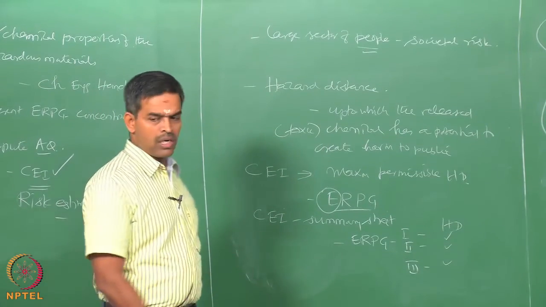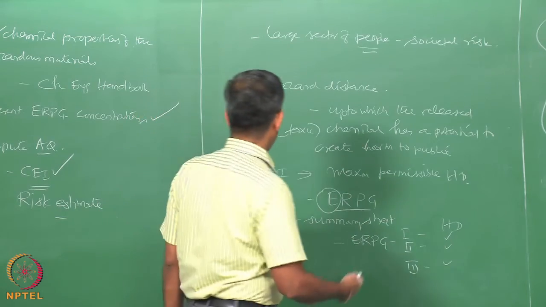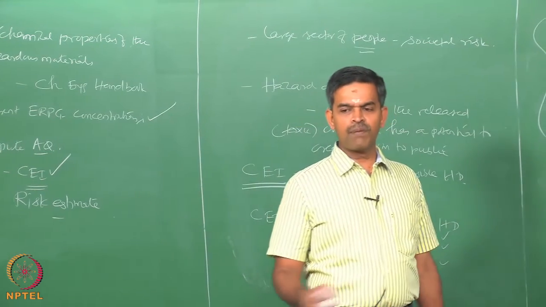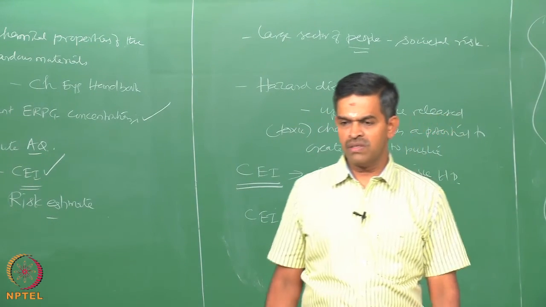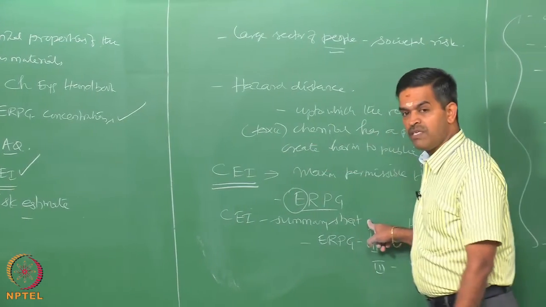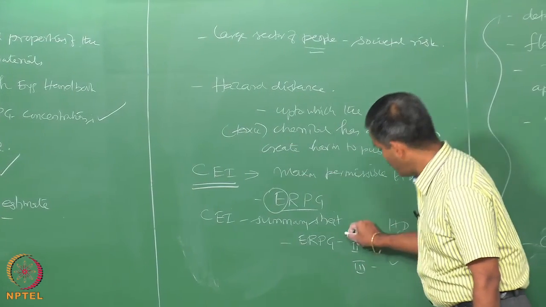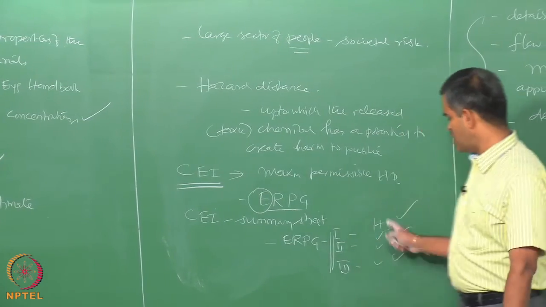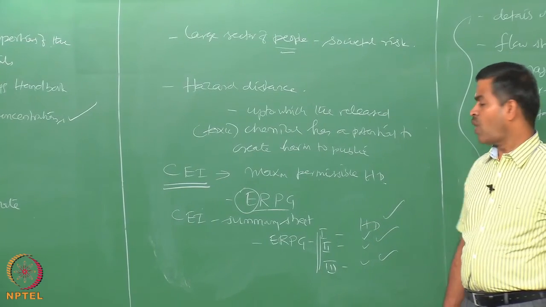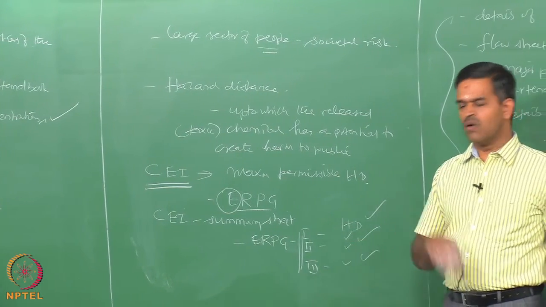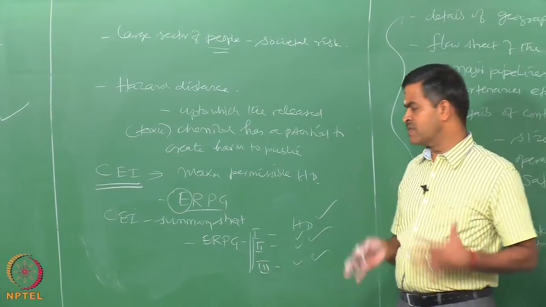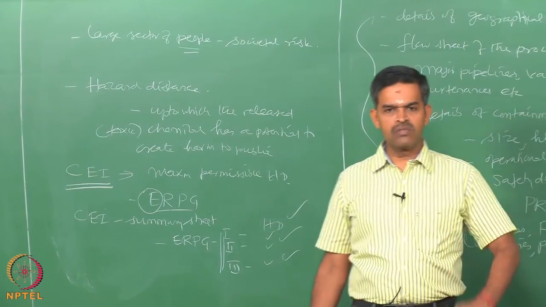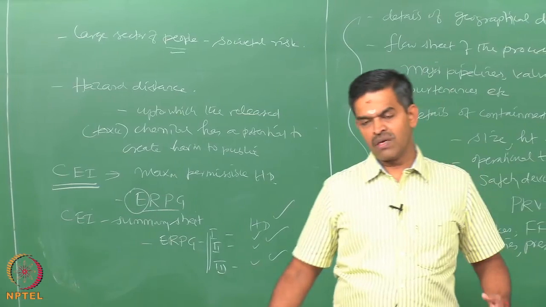So, now we should look into the steps involved in preparing a chemical exposure index study, and the various equations. Then we should take up problems to really understand and apply these equations and know ultimately the CEI summary sheet, and from the summary sheet, for different ERPG level concentrations, the respective hazard distances. If I know this, as a planner I can always locate, re-lay out, design, or modify my plant in such a manner that the hazard effects caused by the release of the chemical on society can be either minimized or even completely mitigated.